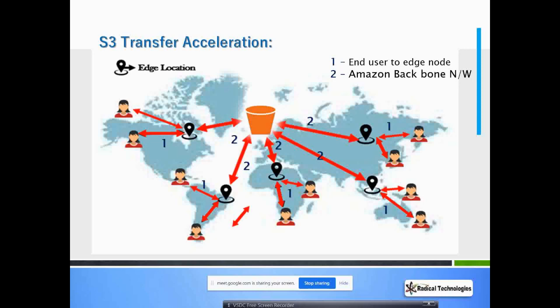Priyanka, what is transfer acceleration? Even edge location is used for caching your data from S3 to the user, and also when you're uploading your data to S3, edge locations are used. We talked about edge location. They are used for caching your data, whatever data is in the S3 bucket, keeping a copy in your edge location as a cache. But that was for downloading, right? If you're uploading the file also, the edge location will come into the picture if you have enabled transfer acceleration.